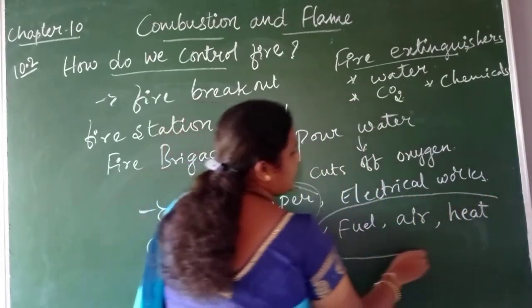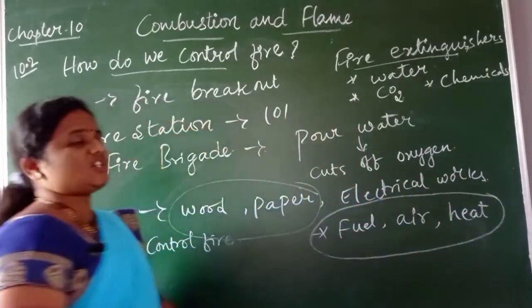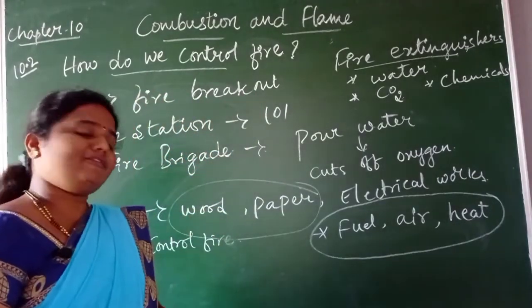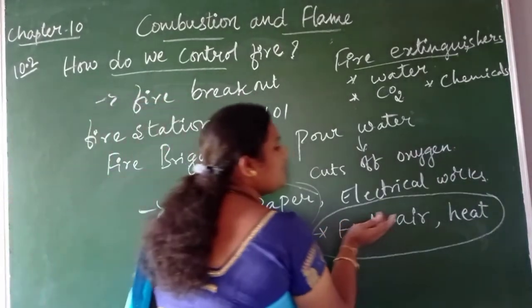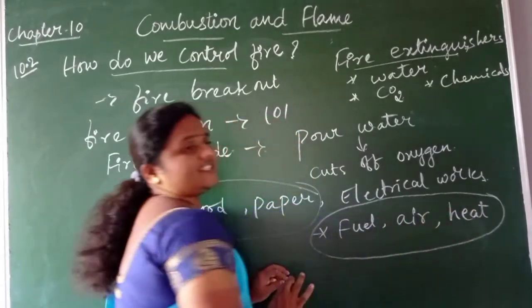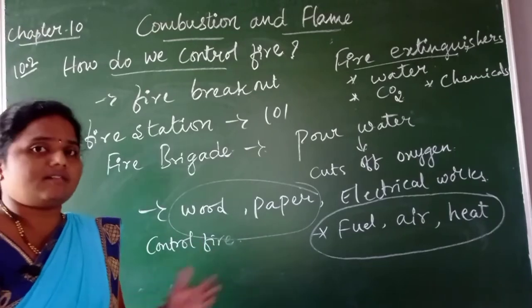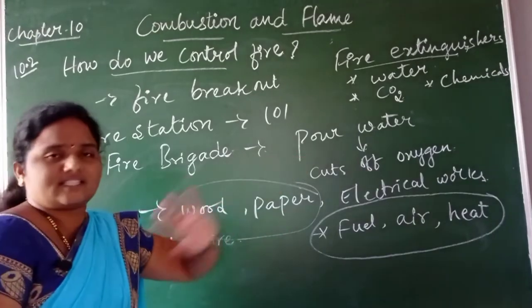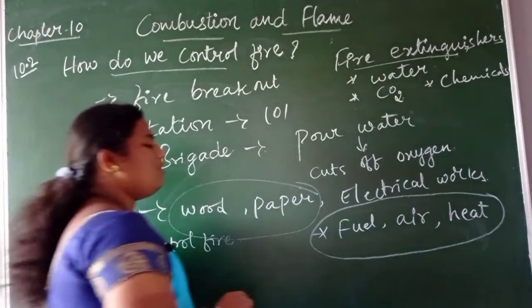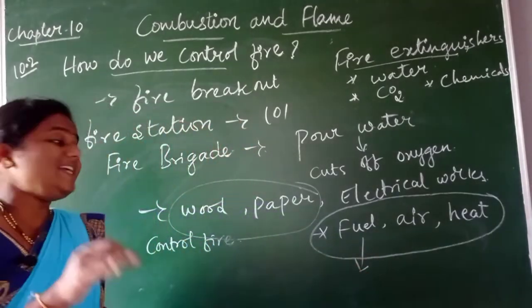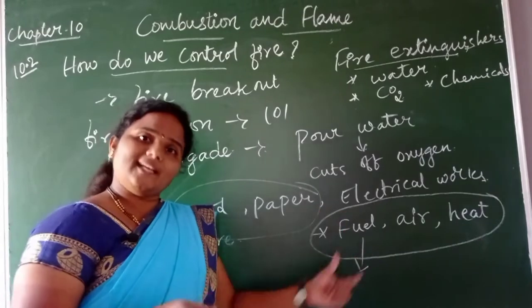Only when these three are there is there a chance of fire breakout. Suppose we remove any one or any two of these, we can control the fire which has occurred due to any accident. Isn't it, children? For example, imagine a fire has occurred on a building.